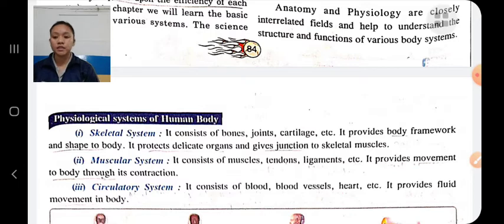First, the skeletal system. The skeletal system protects our internal organs and gives shape and structure to our body. It provides the structure to the human body and also protects delicate organs like the brain, kidney, liver, etc. The skeletal system consists of bones, joints, cartilage, etc.